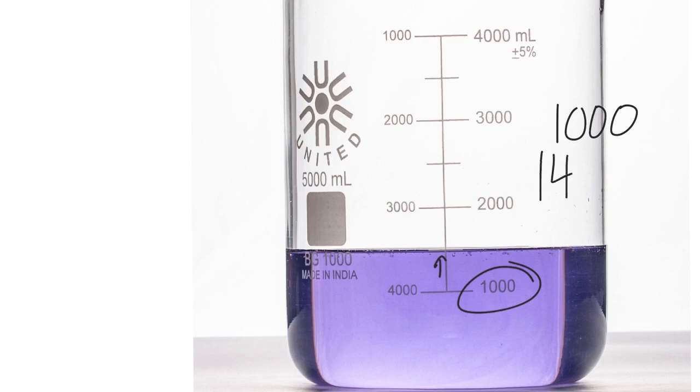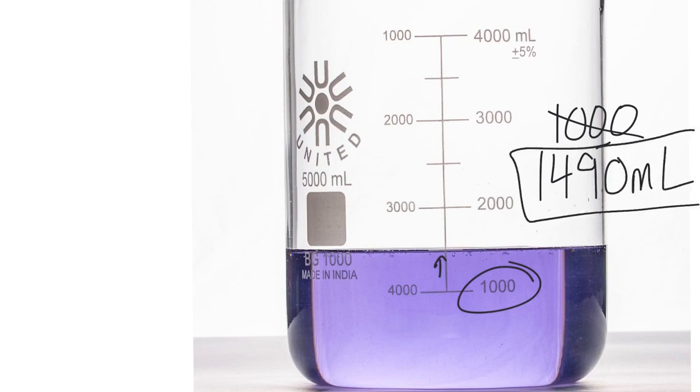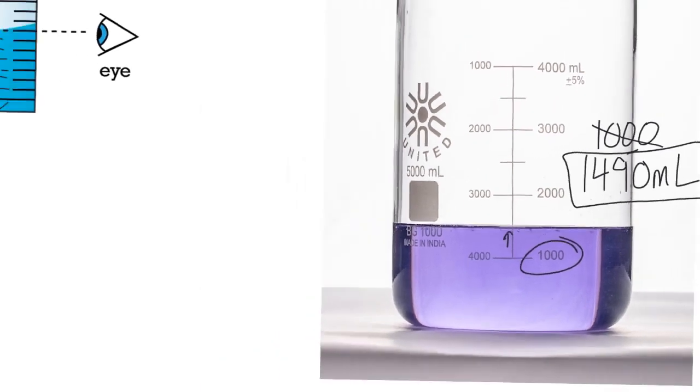I know that's not 1,500. I know that's 1,400, and I'm going to assume that this is 90 milliliters. So I'm going to take that as my estimate. I know I have 1,000. I know I have less than 1,500 because it is just barely underneath that 1,500 line. And I'm going to estimate that 9.